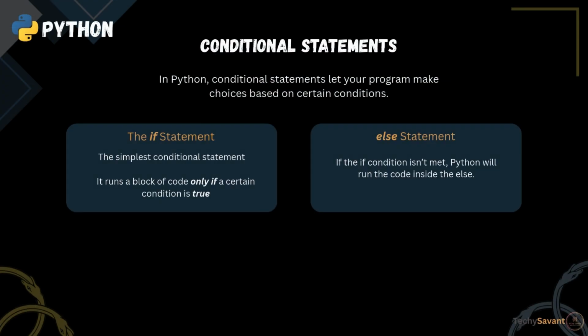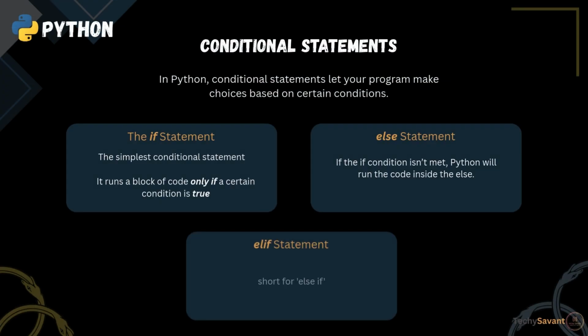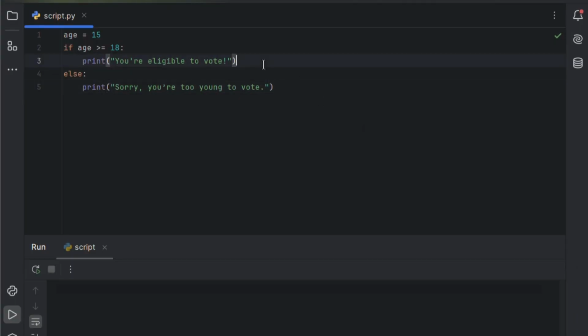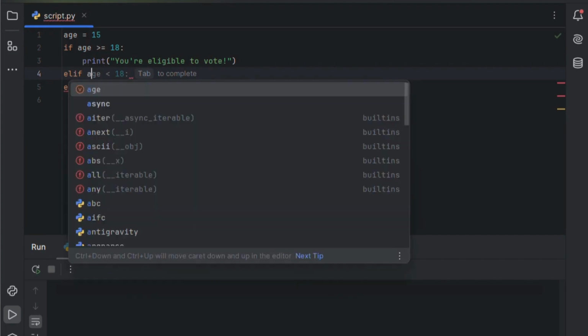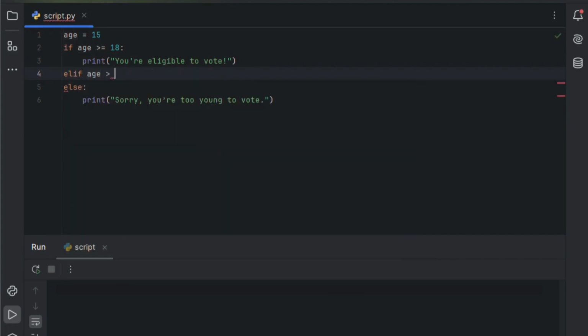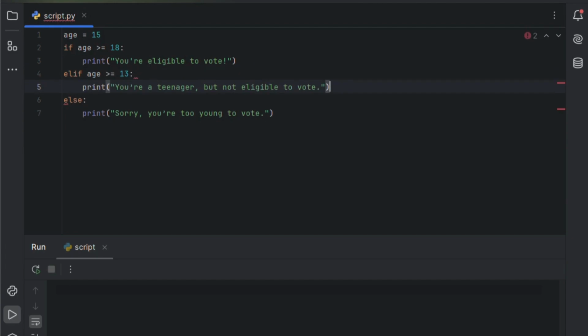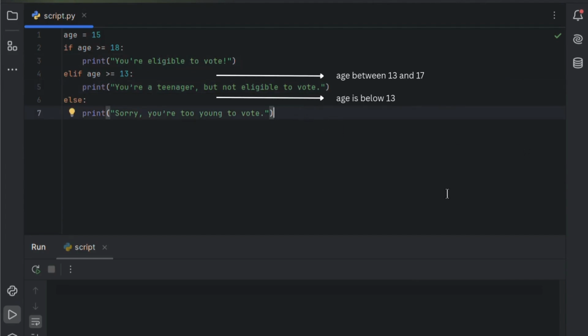When you have to add multiple conditions, then comes the role of elif. It is short for else if. It checks each condition from top to bottom and runs the first one that's true. Let's say we want to check specifically if someone is a teenager. We can add an elif after the if block with a condition, age greater than or equal to 13. If that's true, we'll print, you're a teenager, but not eligible to vote. So here's how it works. If the age is below 13, the else block will run. If it's between 13 and 17, the elif block runs. And if it's 18 or above, the if block runs.